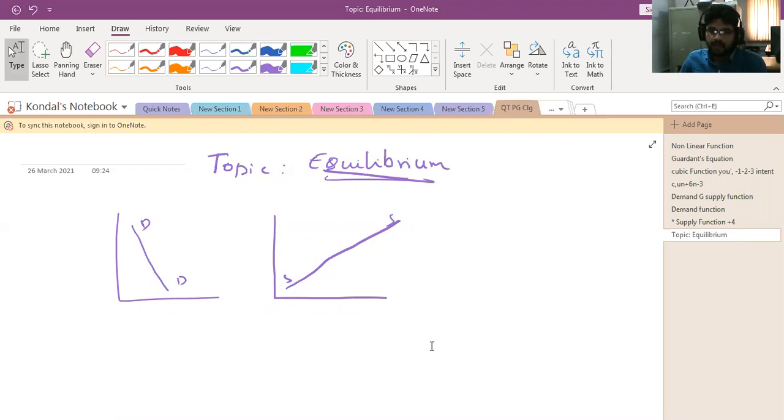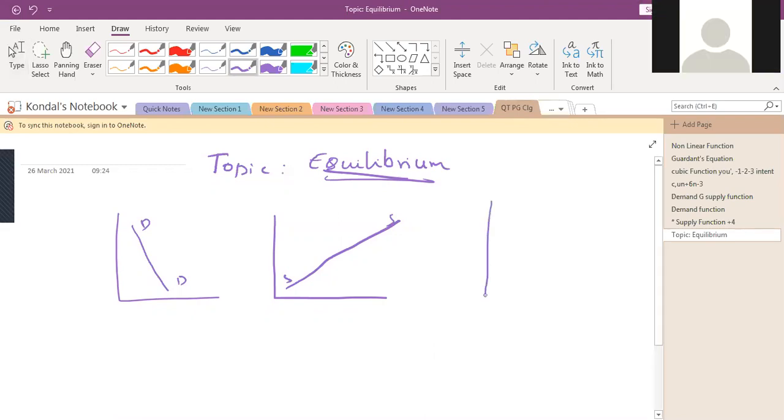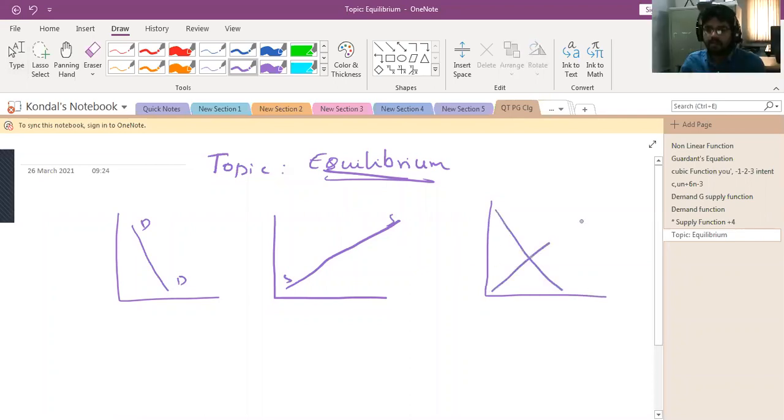So here, when the demand curve and supply curve intersect each other, this is the demand curve, this is the supply curve. See, where the demand and supply are equal, this point is called the equilibrium point.